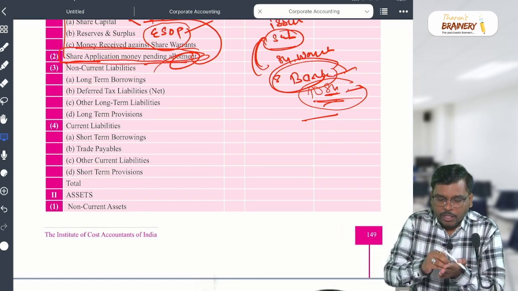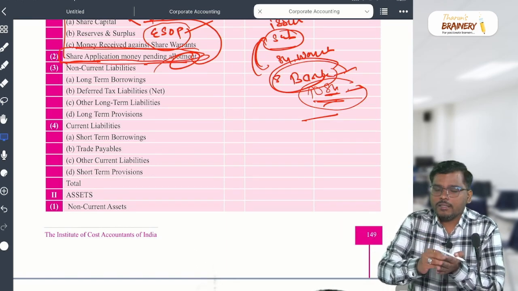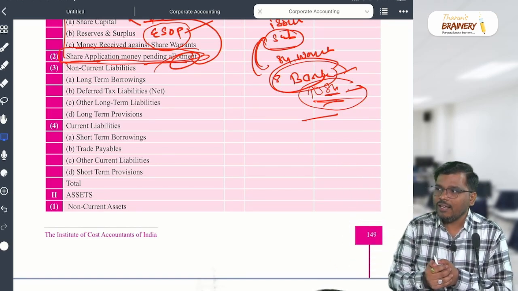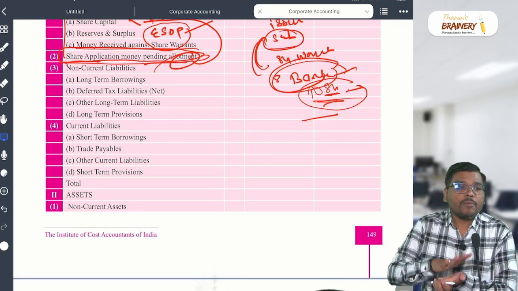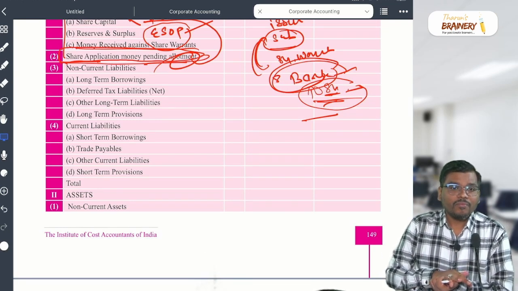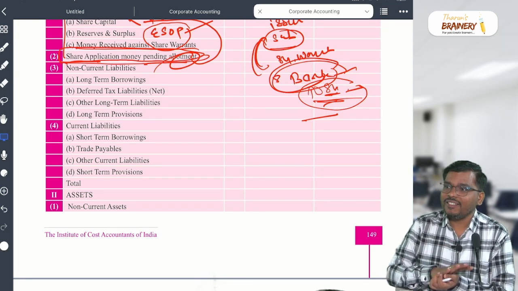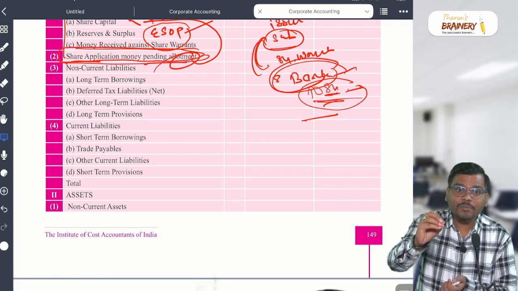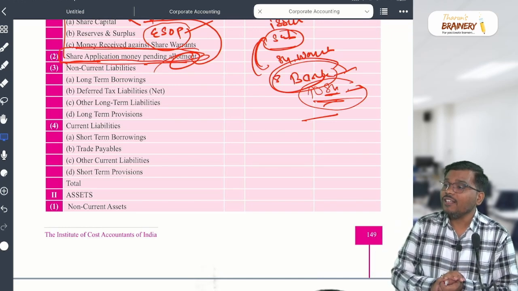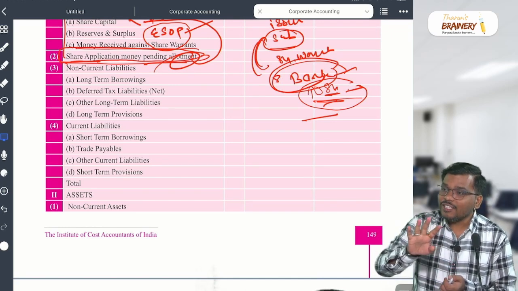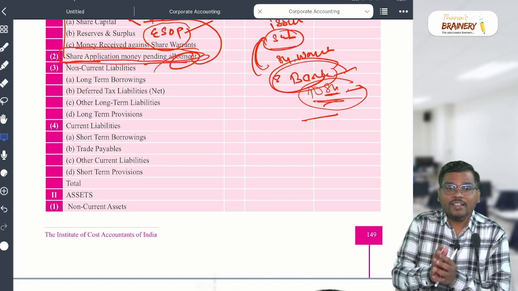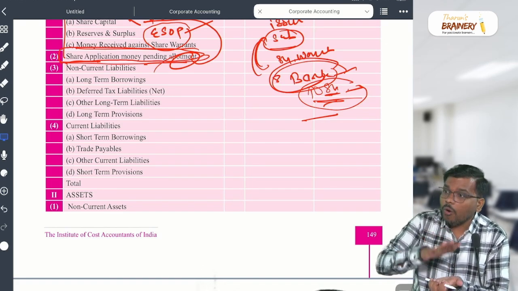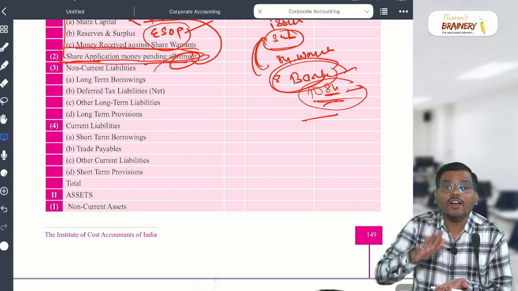Right? So from the profit, we transfer some amount to the reserve and it will be used in the future if required, correct? You know our best example of the reserves? Our mom. They know how to save the money. If you give them, let's say for household expenses, 10,000, they will not spend 10,000. They will spend only 7,000 and keep 3,000 in their pocket. And in the COVID time, we might have seen that most of the homes were run by the mom only, because of the savings they had given.